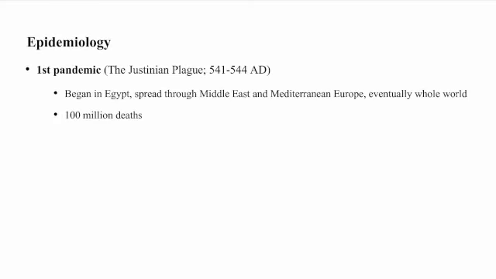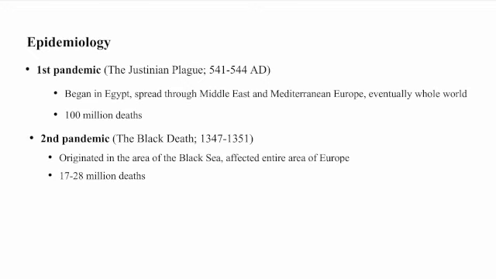So epidemiology includes the first pandemic that occurred in the Justinian era. Justinian was the Roman emperor from 527 to 565 AD, and the first pandemic occurred in 541 to 544 AD. It began in Egypt and spread through the Middle East and Mediterranean Europe. Eventually, the whole world was infected, and there were an estimated 100 million deaths.